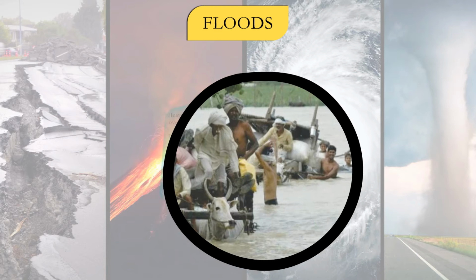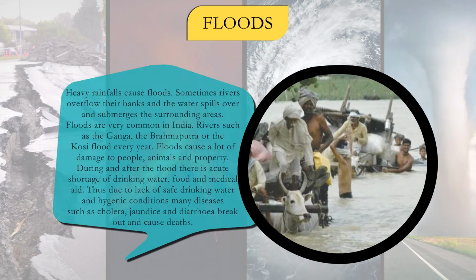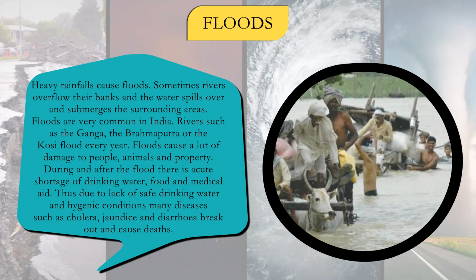Floods. Heavy rainfalls cause floods. Sometimes rivers overflow their banks and the water spills over and submerges the surrounding areas. Floods are very common in India. Rivers such as the Ganga, the Brahmaputra, or the Kosi flood every year. Floods cause a lot of damage to people, animals, and property.